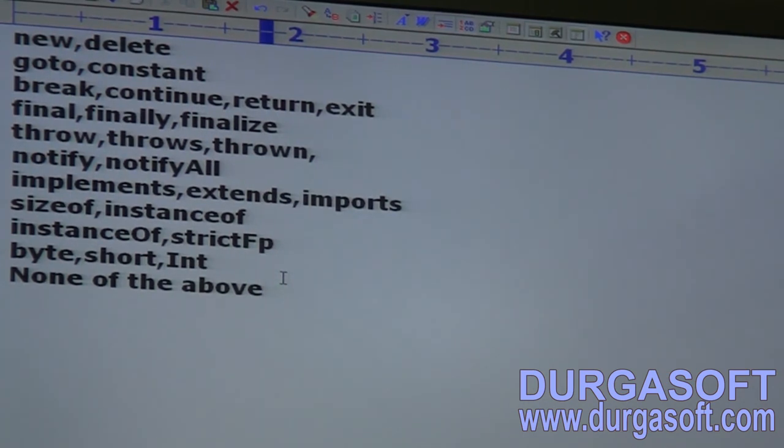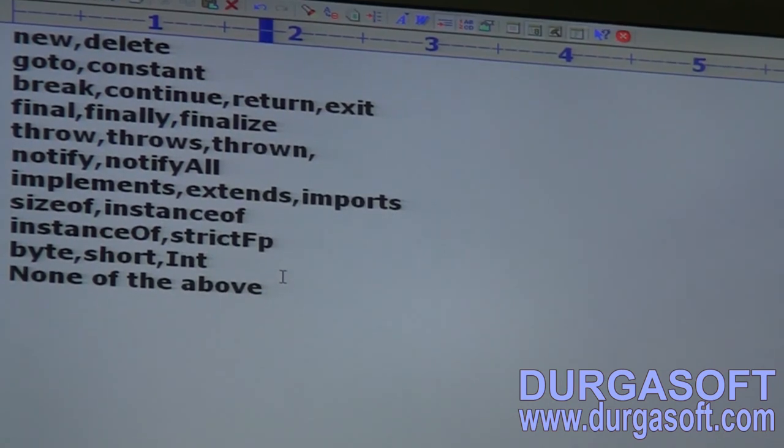Next, finally, finalize. Throws, thrown.